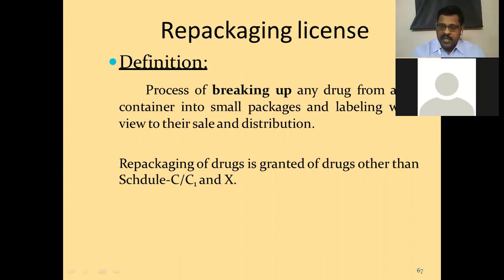If the original packing is opened and something is adulterated in the container, and there are chances of misuse, then the original manufacturer will also be in trouble, because they took responsibility in their presence when the materials were packed and sealed. So if anything is opened by any third party, then they will be in a problem. So this is not allowed. Drugs other than those under C, C1 category and X are allowed for repacking.